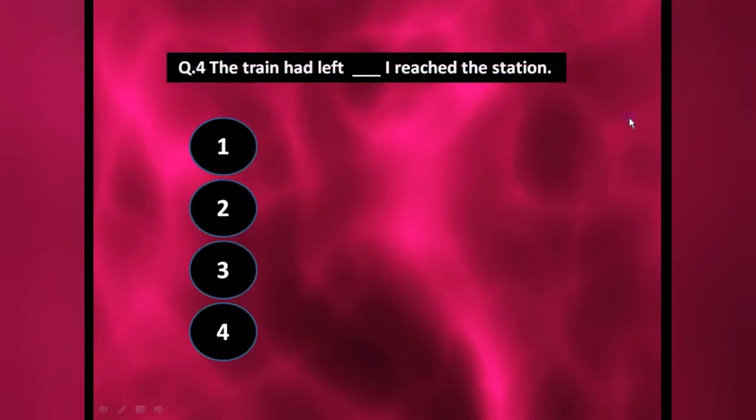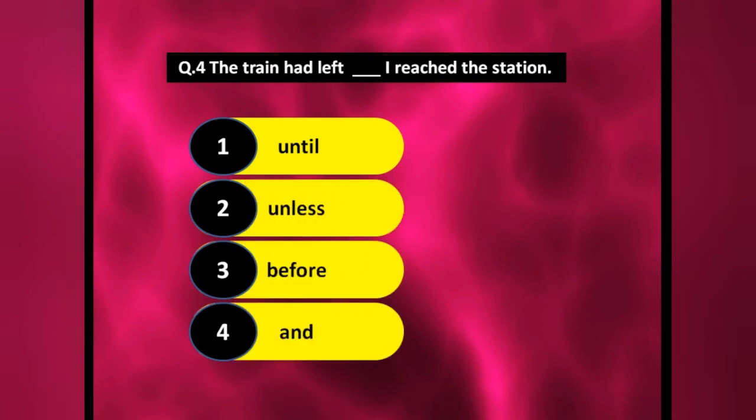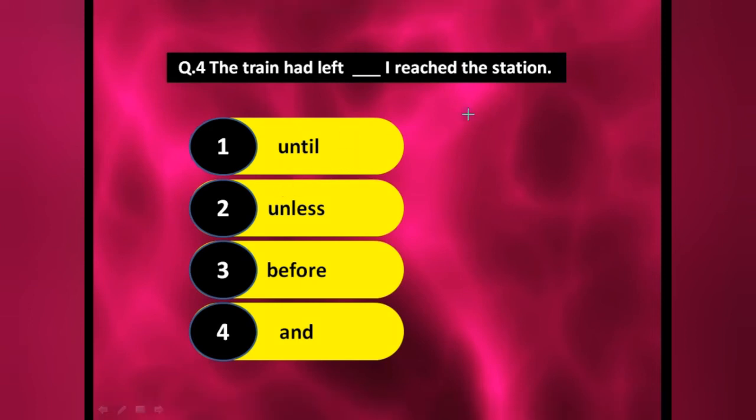Next one, the train had left dash, I reached the station. So it's very easy. The train had left until I reached the station, unless, before and. So the train had left, the train had gone before I reached the station. First of all, until and unless, these are the negative words. So there is no sense of negative in this. That's why we have to use here, before I reached the station. For before we are going to use earlier. Okay, so before I reached the station.